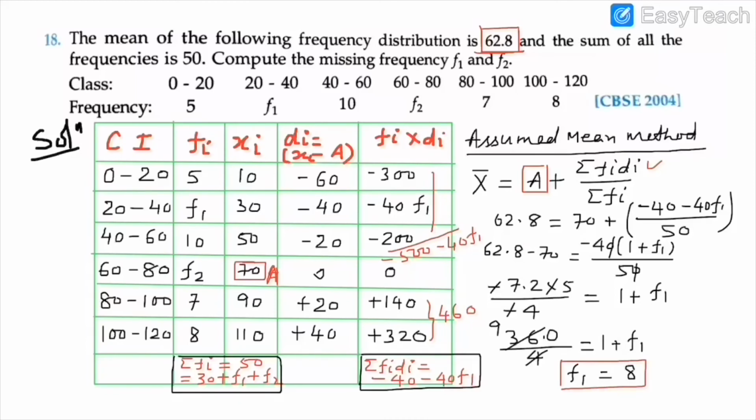Now one more unknown, that is F2. See, the sum of all frequencies is given as 50, but from the table we are getting 30 plus F1 plus F2. It will help to find the value of F2. So from the table, sigma fi equals 30 plus F1 plus F2.